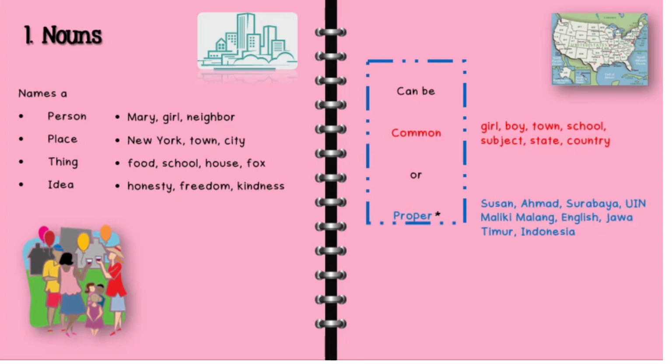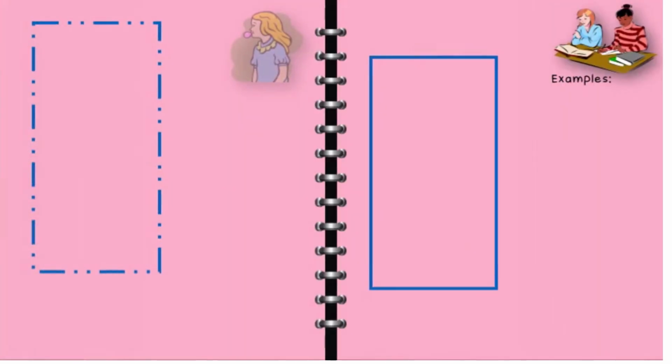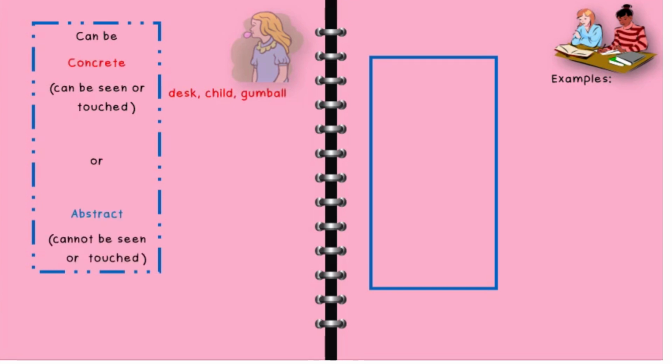So proper nouns over here are more specific, yeah. And don't forget that proper nouns are always capitalized. Noun can be concrete, can be seen or touched. For example, like desk, child, ball, or abstract, cannot be seen or touched. For example, like freedom, responsibility, honesty, prejudice.